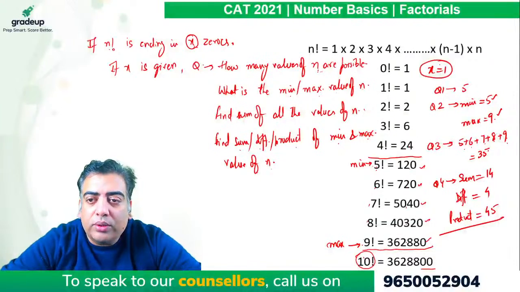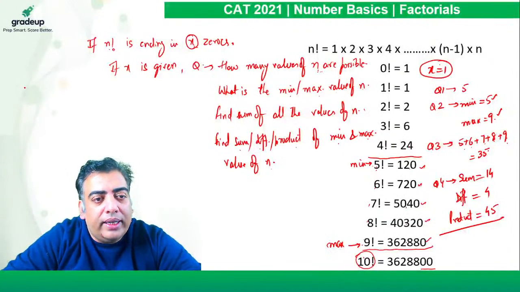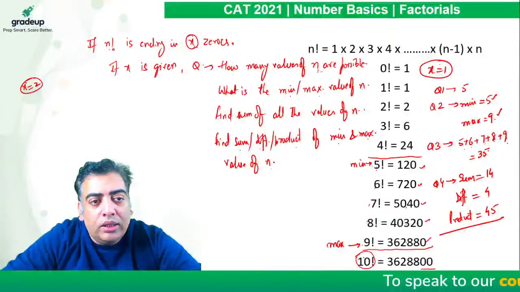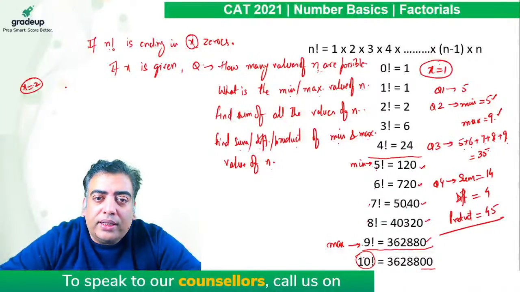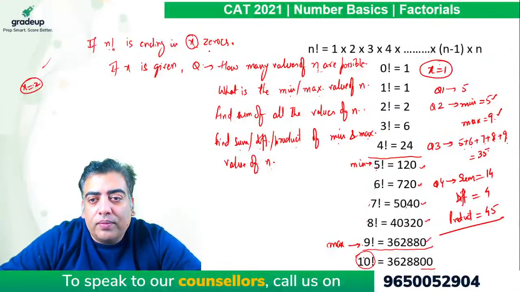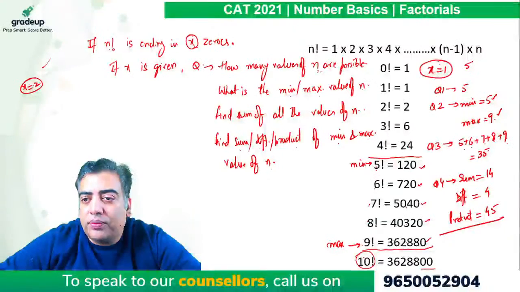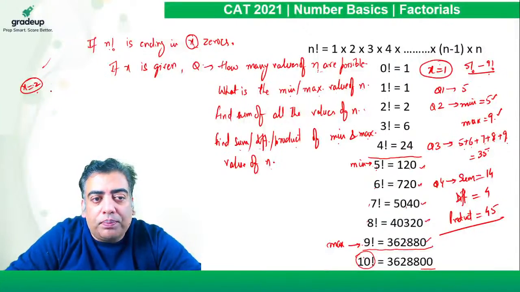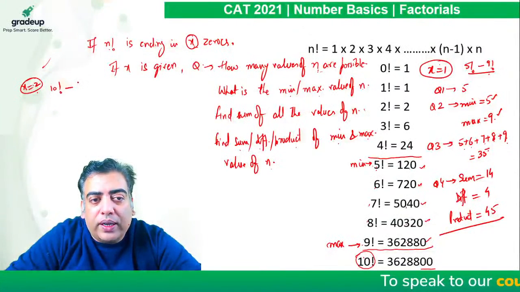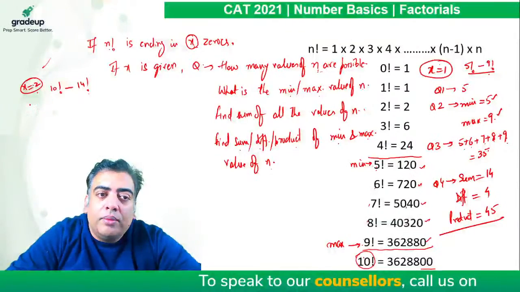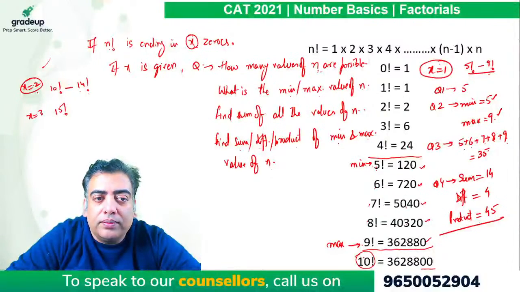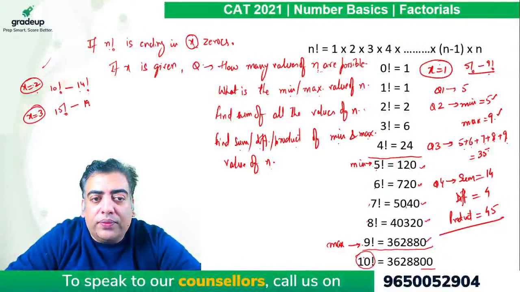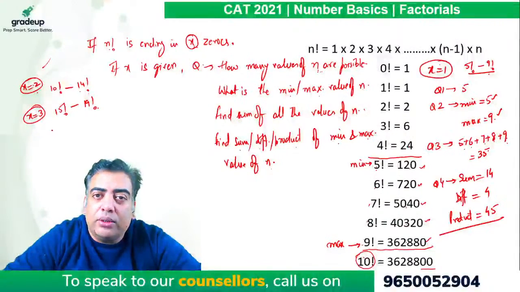So in this case, I took the value of x as 1. So let's say in any case, if x is 2. Now the question is more observation based. When x is 1, the possible set of values is from 5 factorial to 9 factorial. And when x is 2, the possible set of values will be from 10 factorial to 14 factorial. Because the moment you get 15 factorial, the number of zeros comes out to be 3. And up to 19 factorial, we will have exactly 3 zeros.